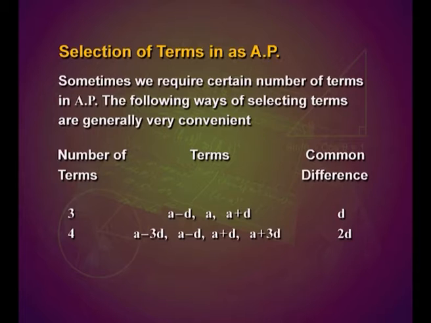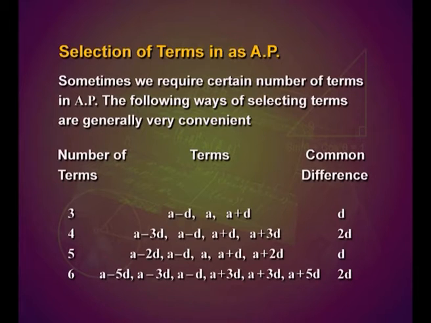And when we are asked to take 5 terms, we can choose a minus 2d, a minus d, a, a plus d and a plus 2d. Obviously, the common difference is d. And if we are asked to take 6 terms of the arithmetic progression, we can choose a minus 5d, a minus 3d, a minus d, a plus d, a plus 3d and a plus 5d, and the common difference will be 2d.